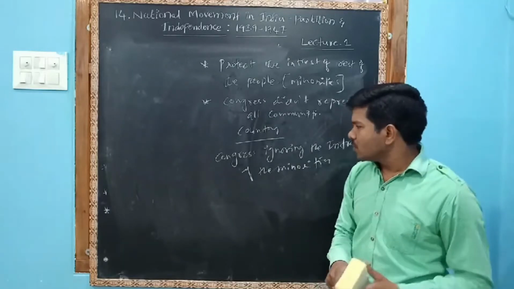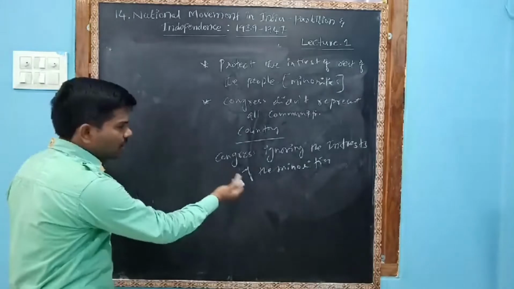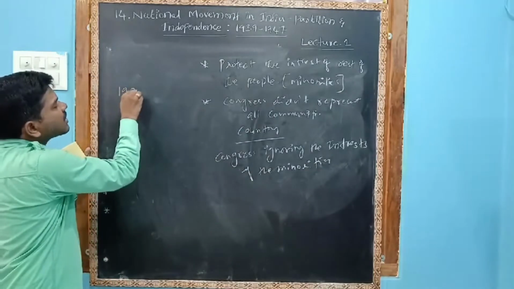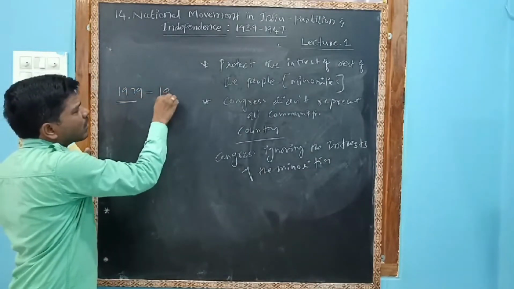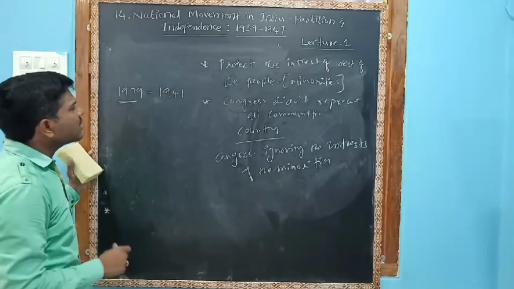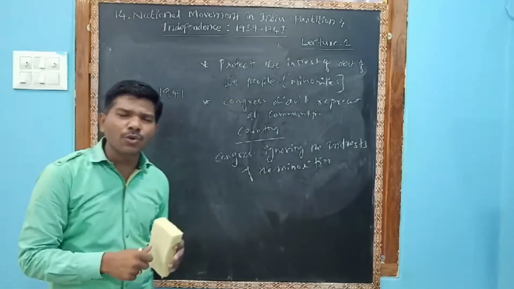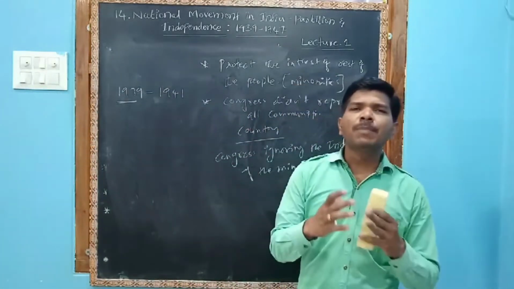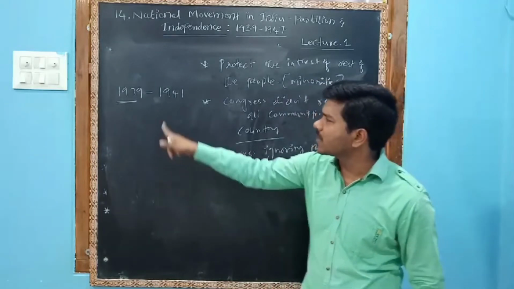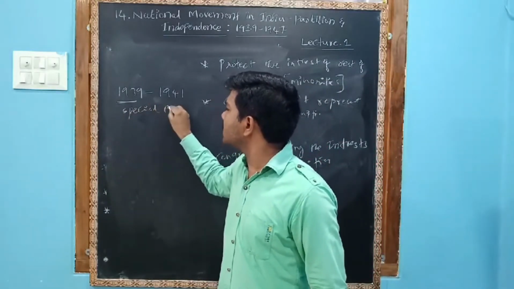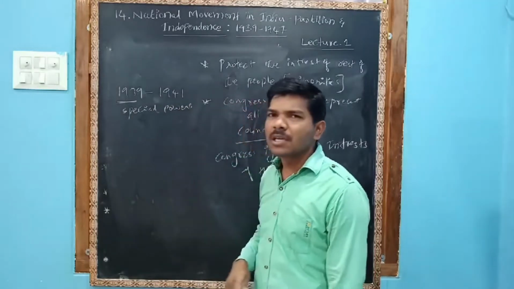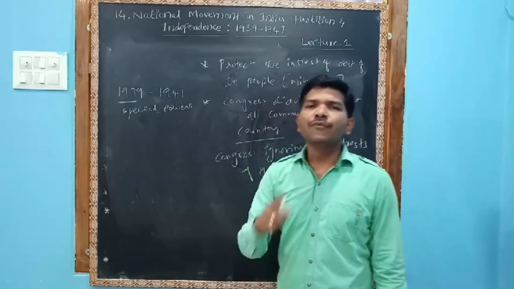Special powers. This was concluded during 1939, the Second World War, till 1941. During this time, the Britishers got special powers. I am writing here: British got special powers. Sir, what are the special powers?